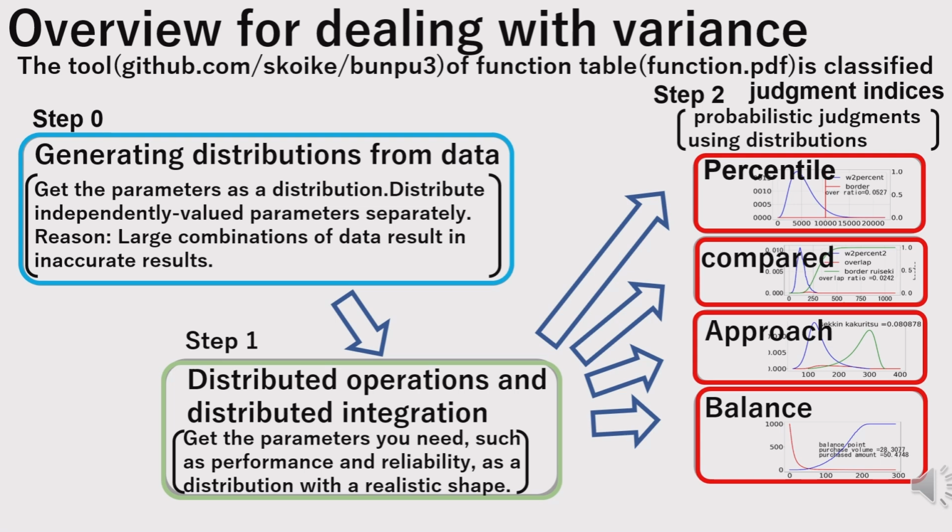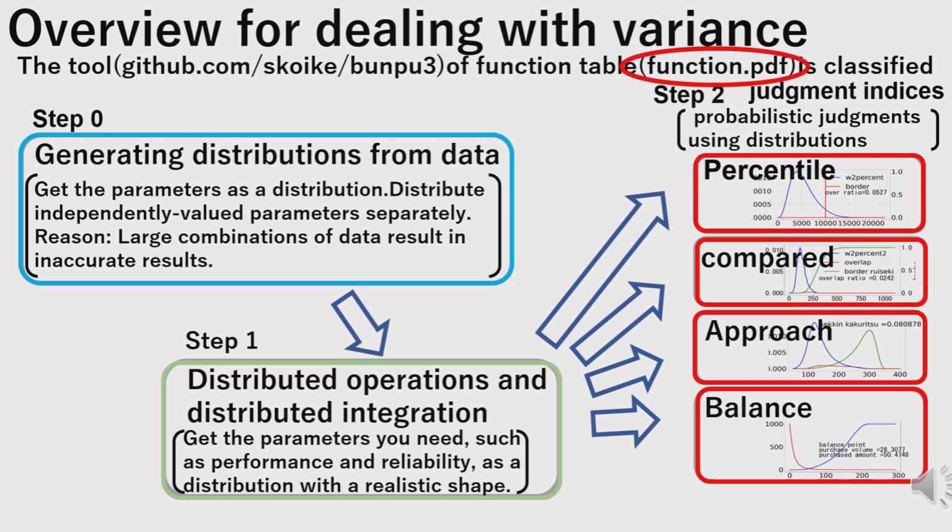Next, I will explain the full set of tools that I have made available for performing the operations defined in How to Deal with Variance and the additional features that I have added for balance analysis. In addition to the tools released at the time of the book's publication, I have since developed a tool that functions as a Python library on Windows. This library is available here.